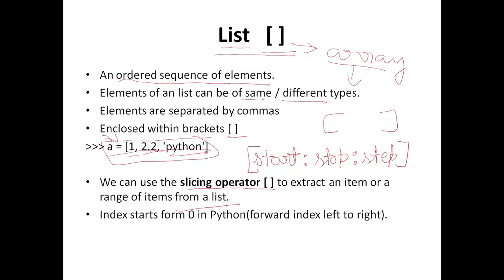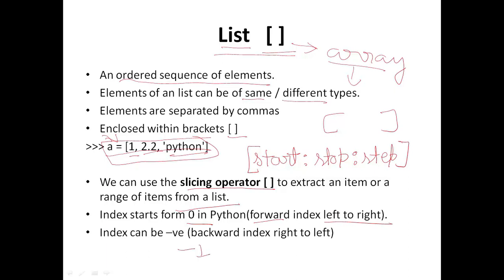In Python, a list has indexes from 0 onwards, and it is called forward index, which basically goes from left to right. In Python there is a backward index also, which starts from -1 at the end of the list. Let's see an example and then you will have clarity about it.